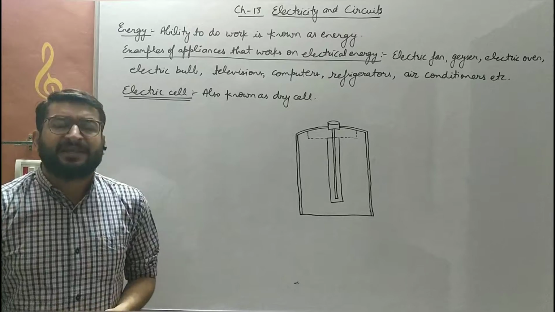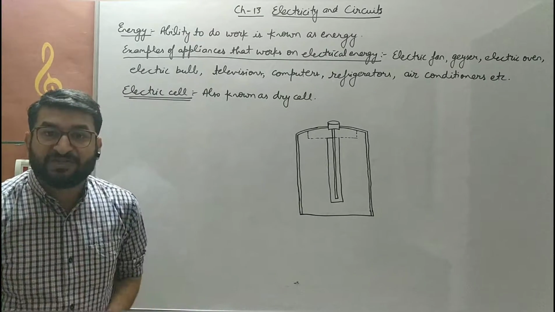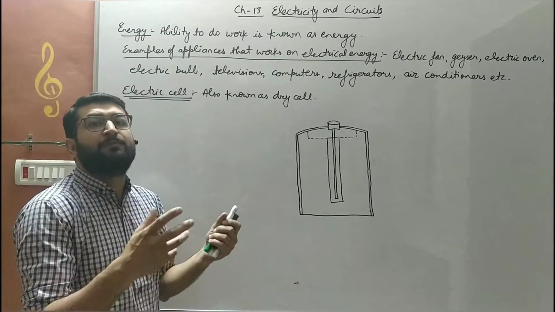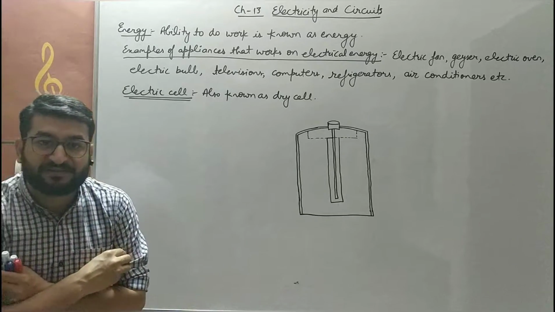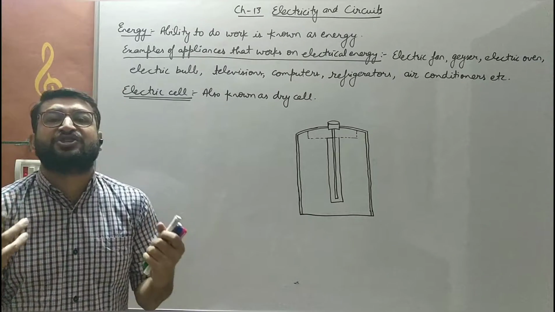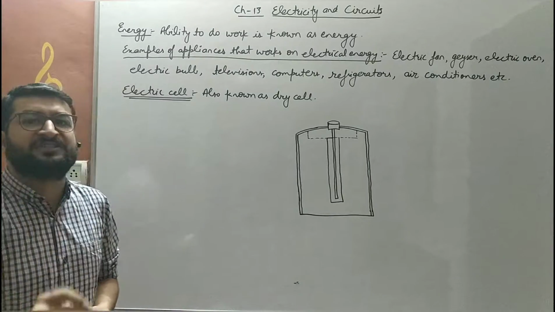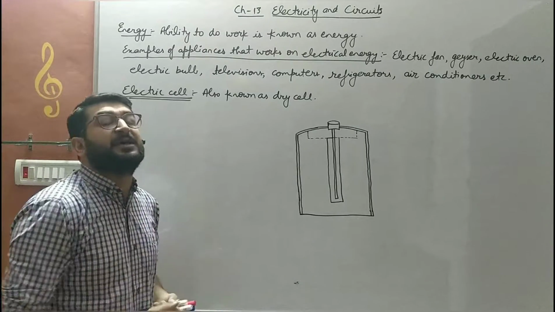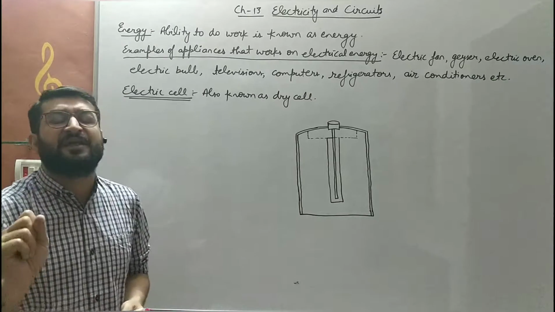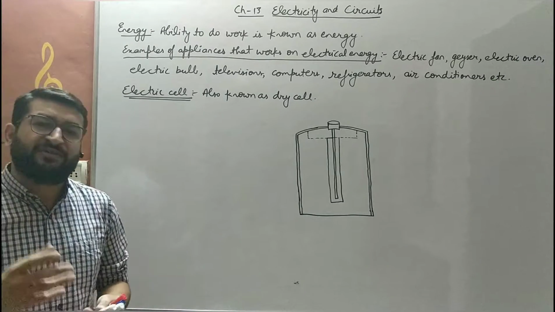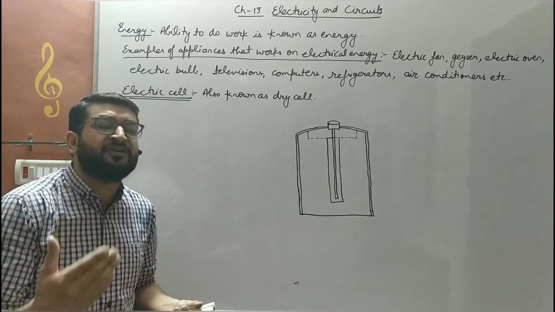Likewise, there are various forms of energy, like muscular energy. To push, pull, pick, we require our muscles, and that is what muscular energy is all about. Likewise, there is one form of energy which we are going to discuss in this chapter, that is electrical energy. Electrical energy is basically a form of energy.